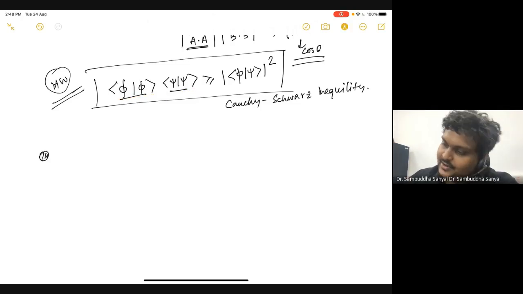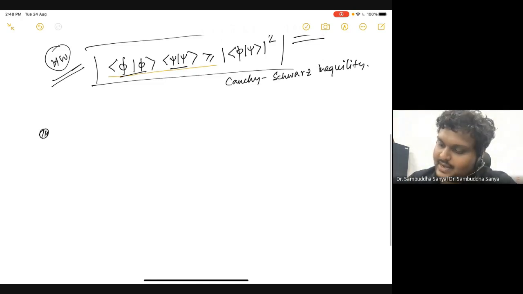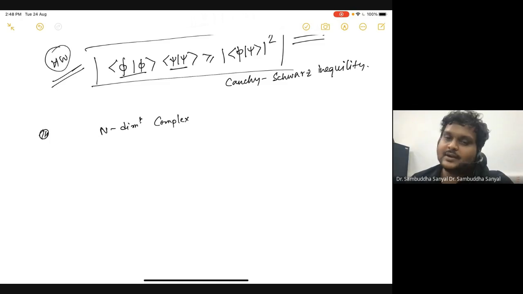Now I will talk about the other thing which I discussed last time, that if I have an n-dimensional complex vector space, we argued already why we need a complex vector space. We also argued that the dimension of the vector space can be anything between 1 to infinity, depending on what you are measuring. So let's assume I have an n-dimensional complex Hilbert space. Right now let me talk about complex vector space, because I have not yet discussed the notion of projective vectors, which is the Hilbert space.